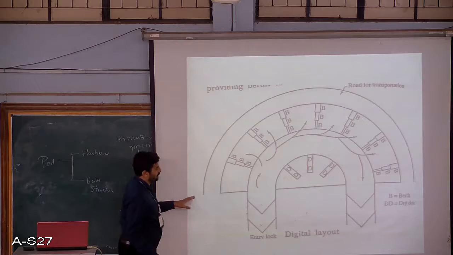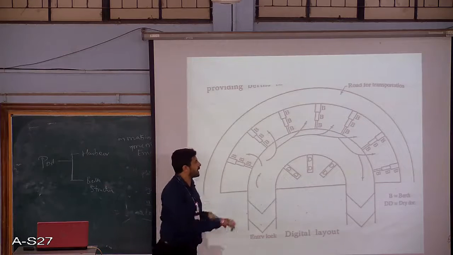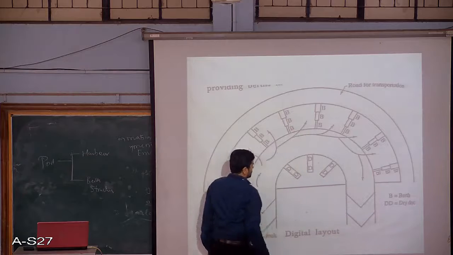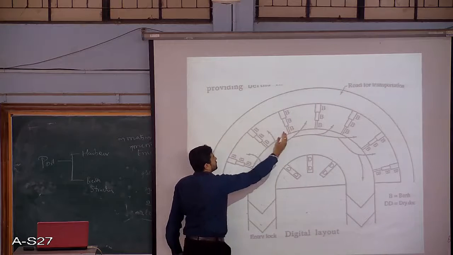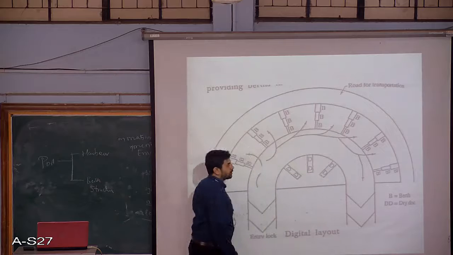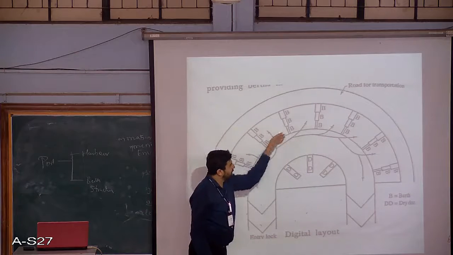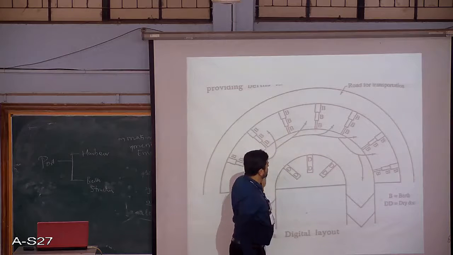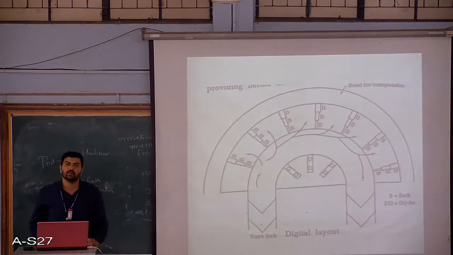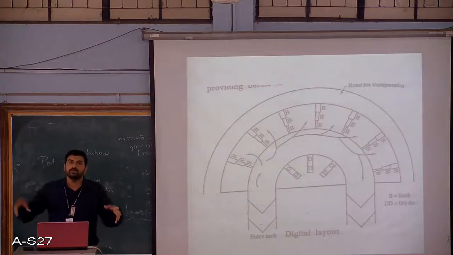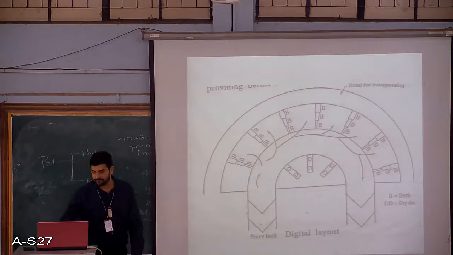Then finally we may have a digital type of layout, wherein we are having a circular layout. So this may be the entry point and this is the exit point. We are having different locations here for the berthing operation. Any ship that enters may choose any of these locations for the purpose of berthing and may leave out. So based on the location, we may select what type of layout we have. Based on the topography of that particular region, any suitable type of layout may be selected.